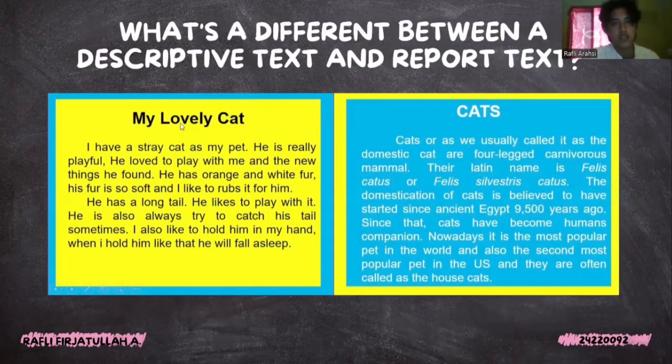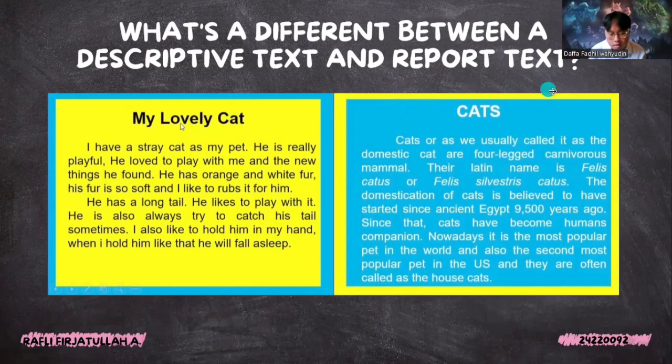So what is the difference between descriptive text and the report text? Who wants to answer this question? Okay, Dewa, please.